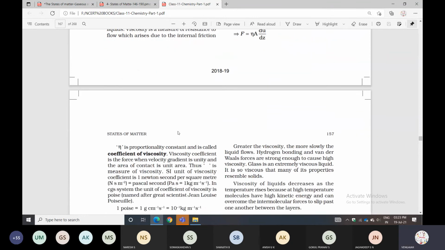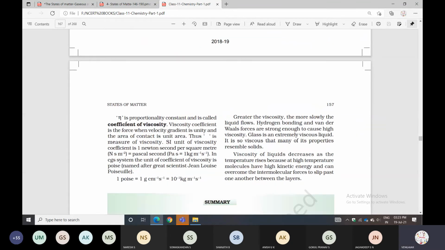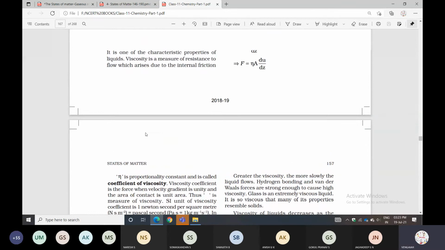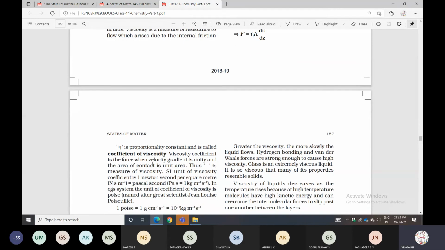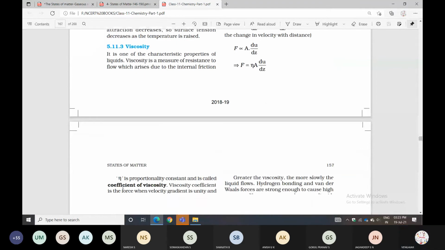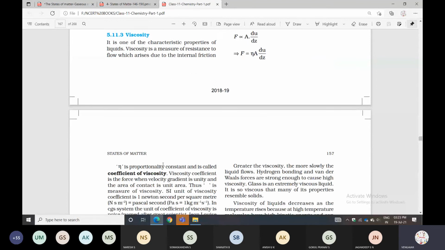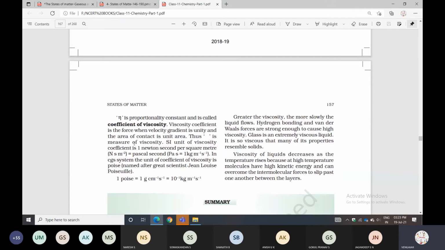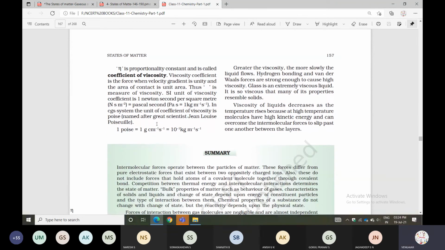You can remove the proportionality by introducing a constant. This constant is called the coefficient of viscosity. The viscosity coefficient is the force when the velocity gradient is unity and the area of contact is unity. This is the measure of viscosity. What are the units, and how much will it be?